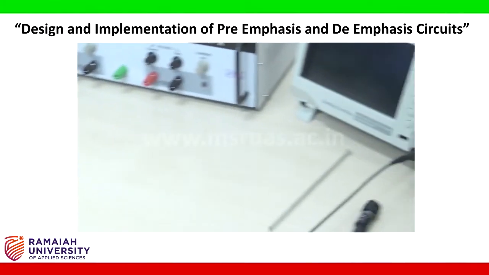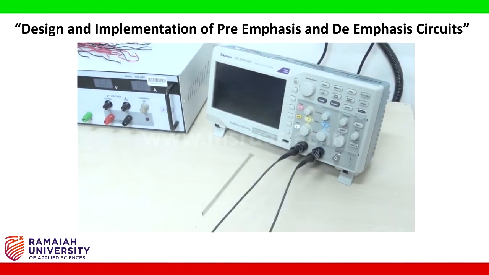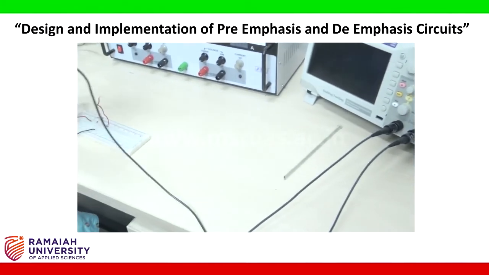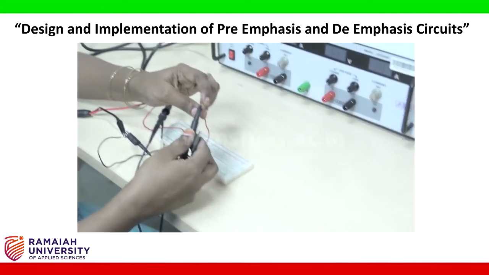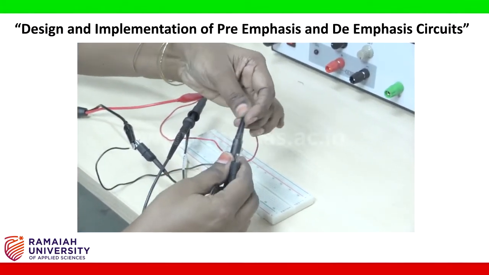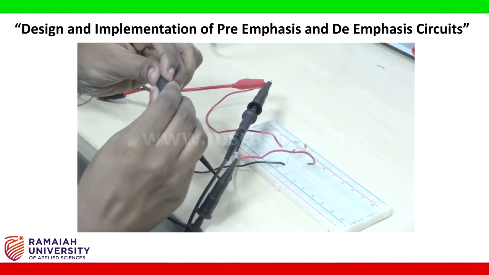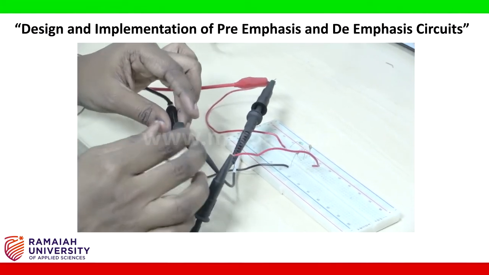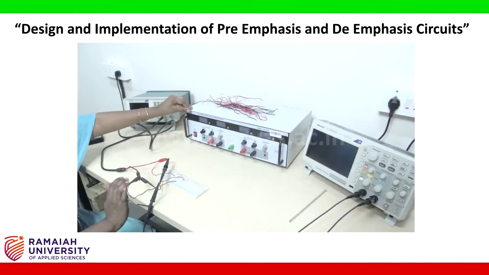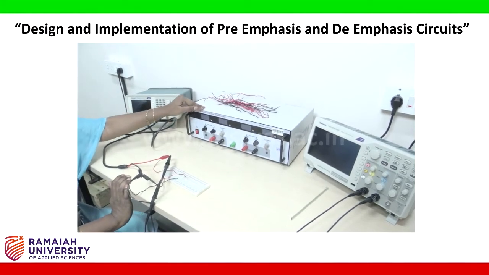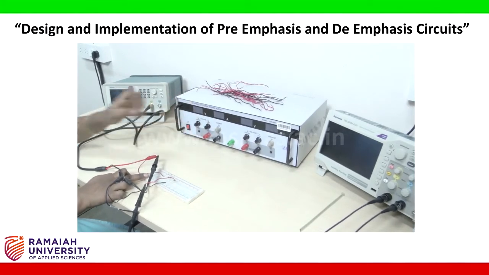Next, take second CRO probe, connect it to channel 2, and provide this at the output. So now the connections of the circuit are complete. DC power supply was used for pre-emphasis circuit, but however in this de-emphasis circuit we don't require the DC power supply.